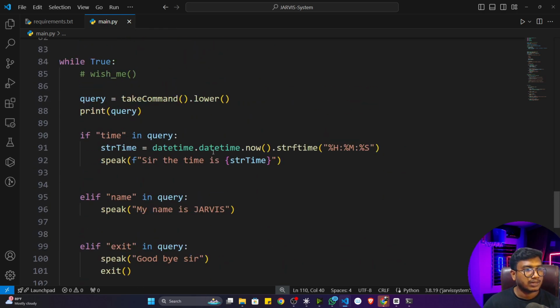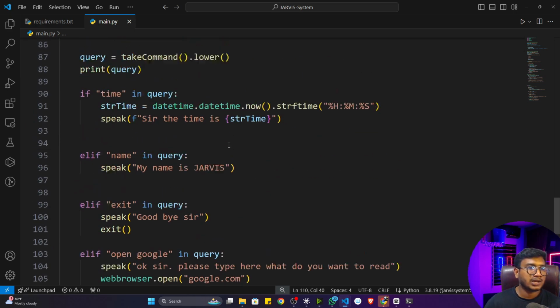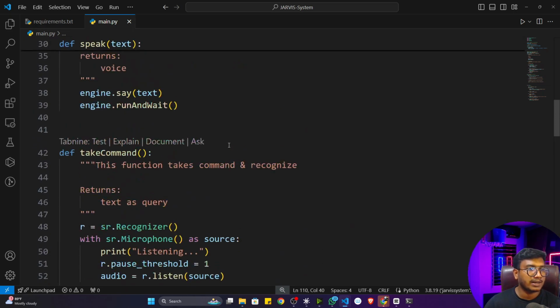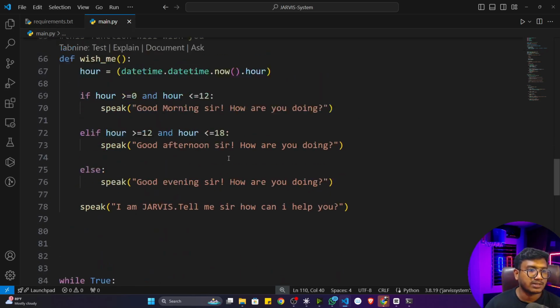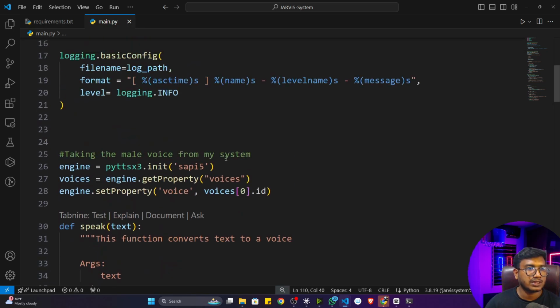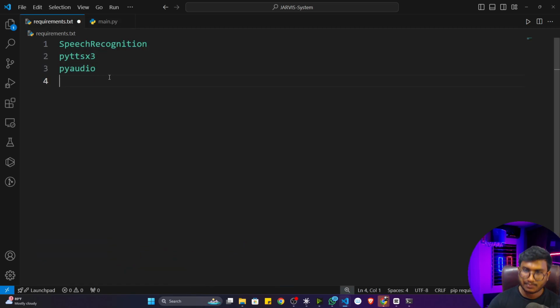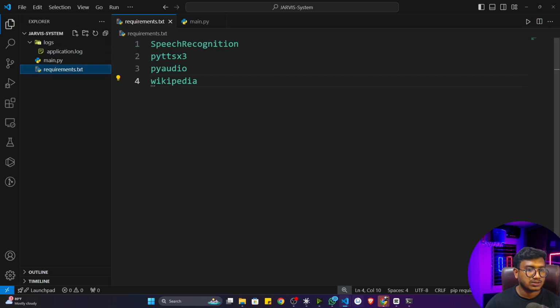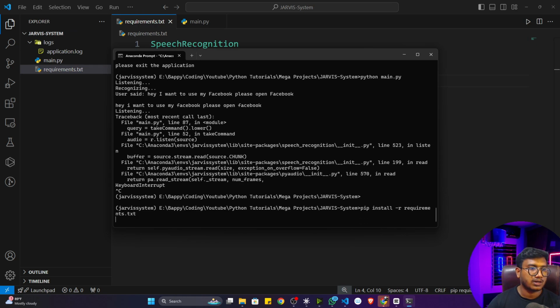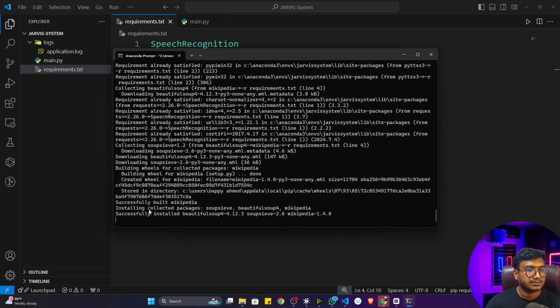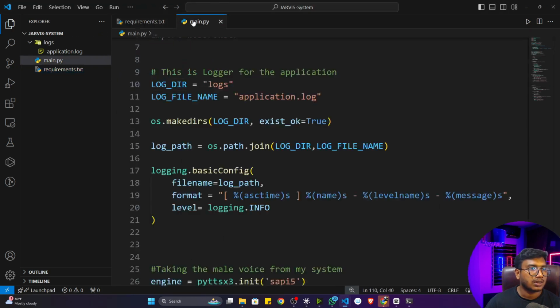Fine. Now, one more task I want to add here. Let's say if I want to search anything and it is not available inside my conditions, it will search in Wikipedia. For this, I can use a Python package called Wikipedia, which you can install. So let me install this. I'll open up my terminal and write pip install -r requirements.txt. It will install Wikipedia. Okay, Wikipedia installed.